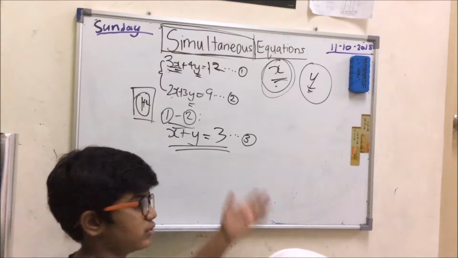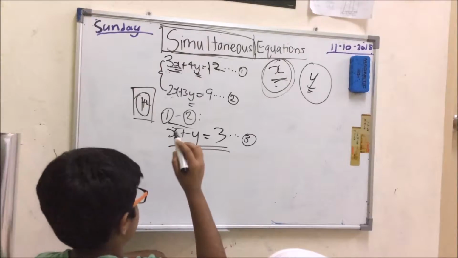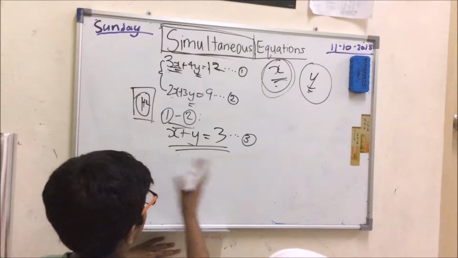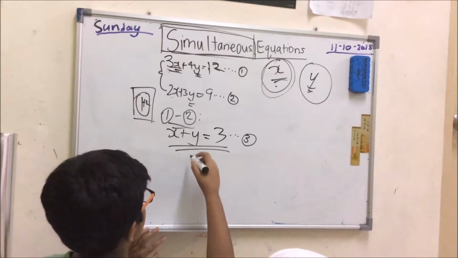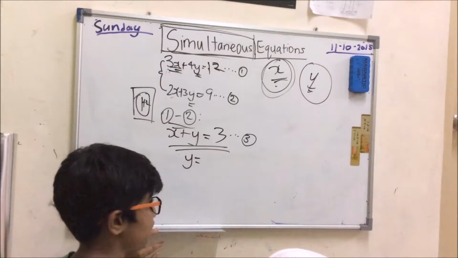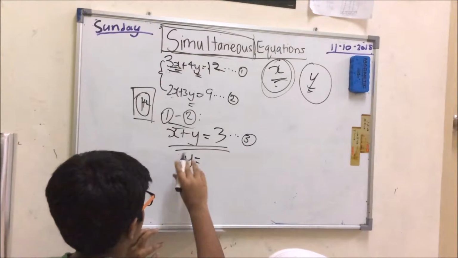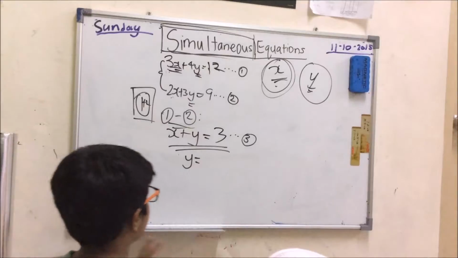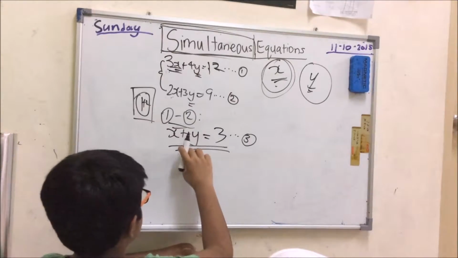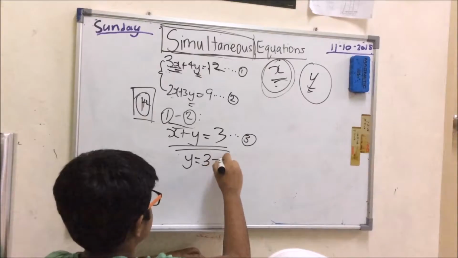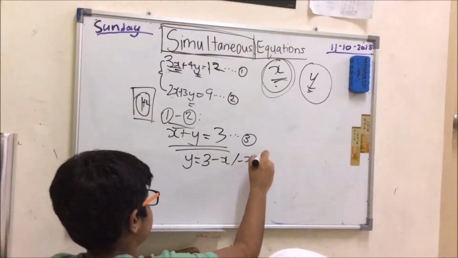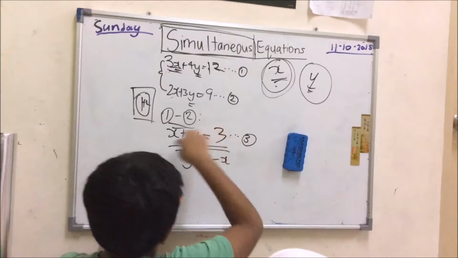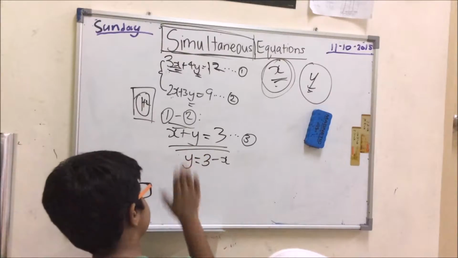Let's say you like the letter x, you make it in terms of x. You like the letter y, you make it in terms of y. But it's completely up to you. So I will do this in y because I like y. So now let's put y on one side. The maths teacher might have taught you this. And let's bring the x to the other side too, because we want y to be equal to something. So y stays on this side and x comes to this side. So 3 minus x or negative x plus 3, it's up to you. 3 minus x is better, so I shall work that out. The x came to this side and y stays as a lone ranger on this side.